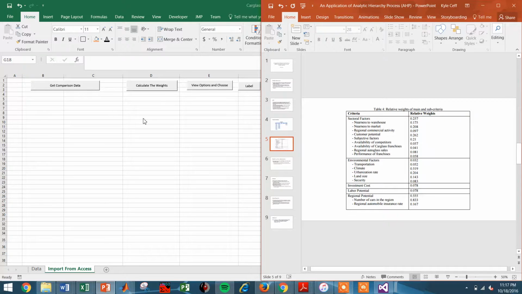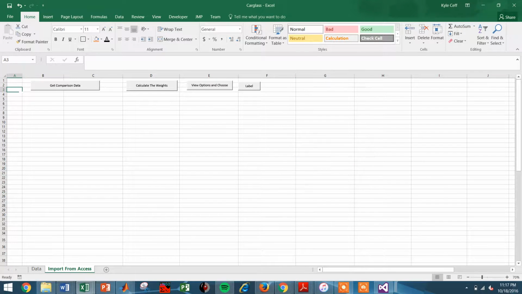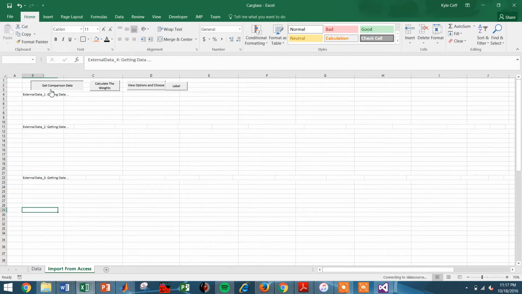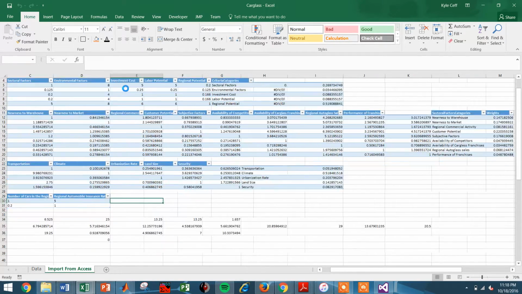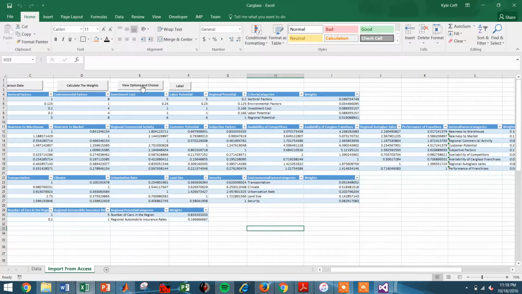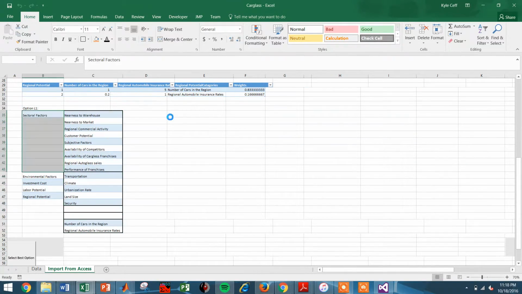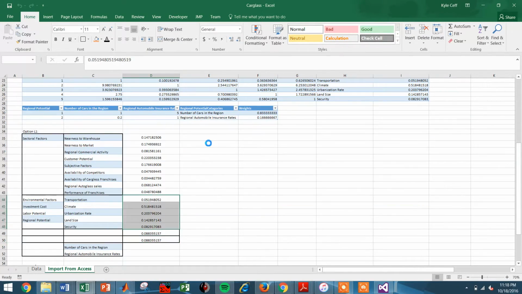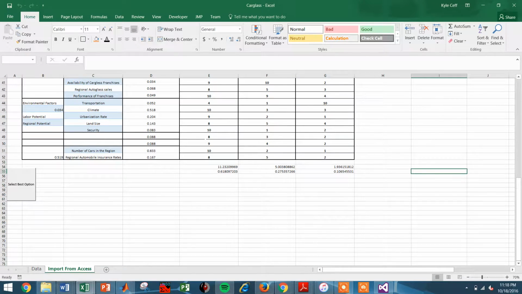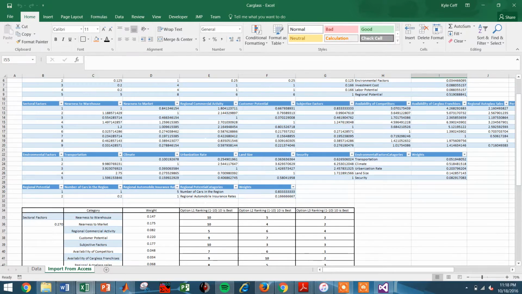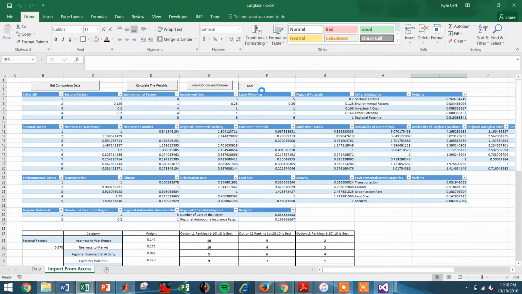So we're going to go over to Excel. All the data is currently in Access, so we're going to get the data from Access. Now we're going to calculate the weights. Then we're going to view our options. And then we would like to go up here, make sure everything is labeled.